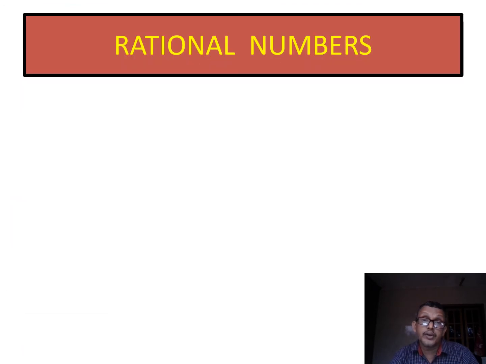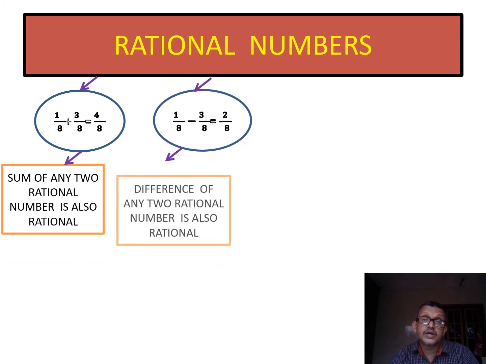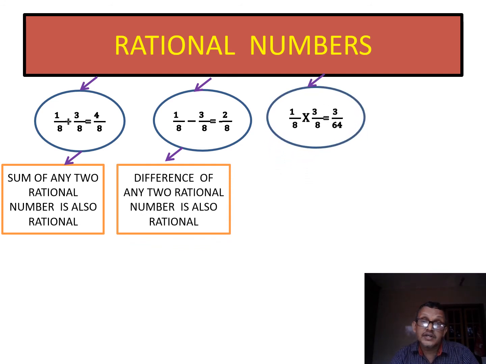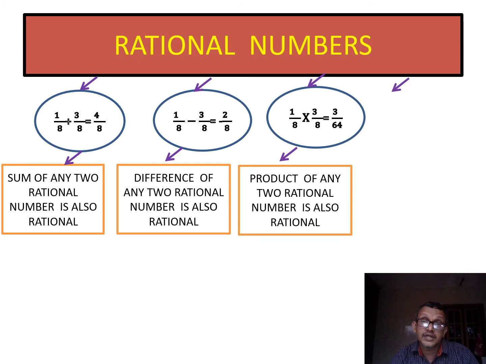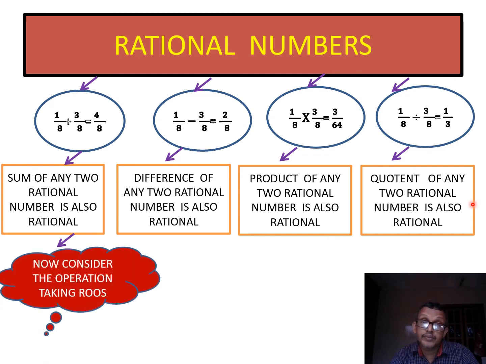Okay. So now, how can you represent this? If you consider any two rationals, then the sum is also rational. If you consider the difference, the difference is also rational. If you consider multiplication, then the product is also rational. If you consider division, the quotient of any two rationals is also rational. Here all four fundamental operations, plus, minus, multiplication, division, are satisfied in the rational numbers. But these are not the only operations.